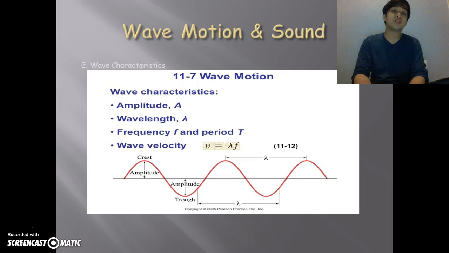These are the characteristics of a wave. It has an amplitude, it has a wavelength, it has frequency and period, and it has the wave velocity. As you can see, the amplitude is the height of the wave, while the wavelength, as you already know from light.